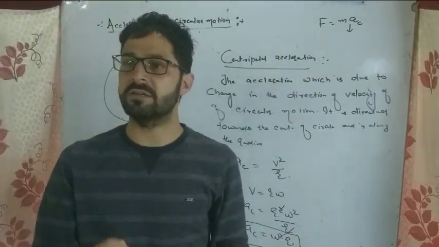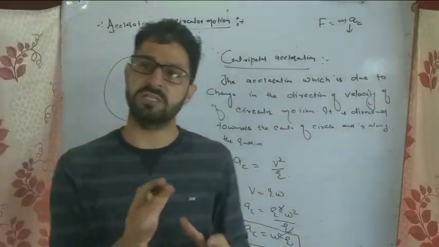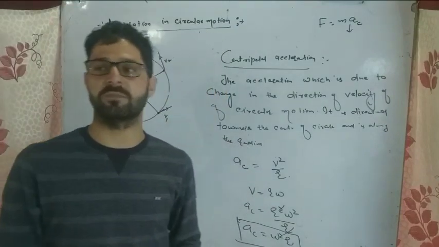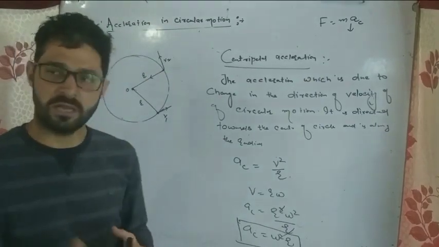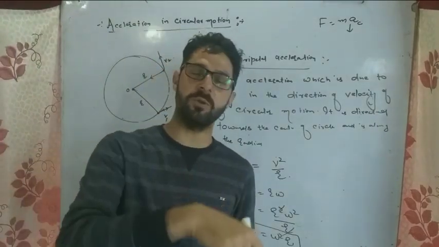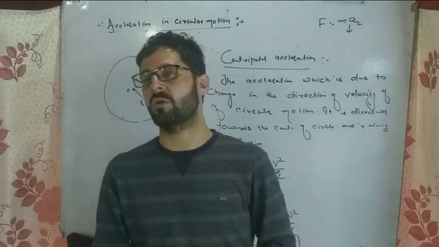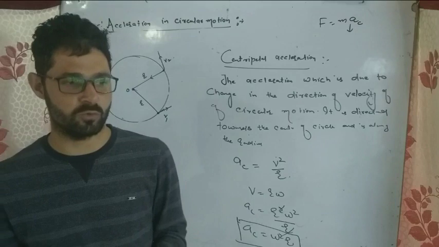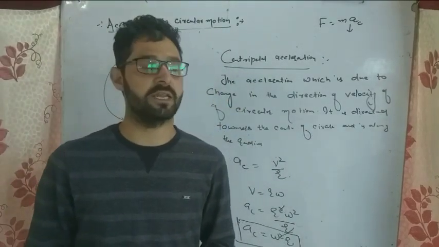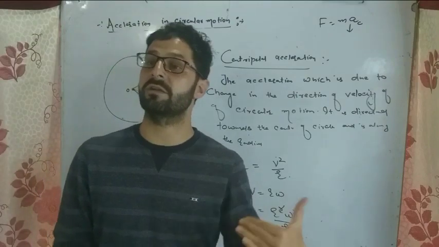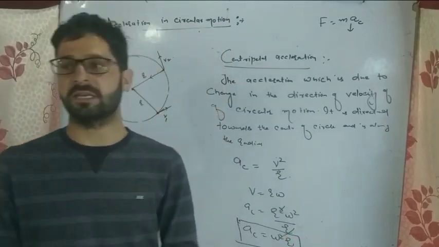So if there is change in direction in circular motion, this is because of force. That force is always directed towards the center. That force is called centripetal force, and centripetal force is responsible for the change in direction of motion in a circular motion. This centripetal force is responsible for changing the direction of velocity in circular motion.